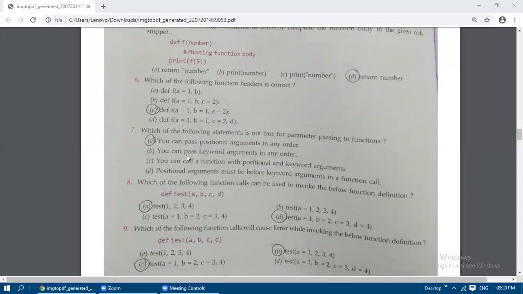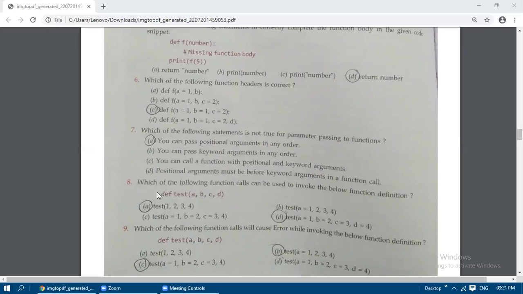Okay, so you can pass keyword arguments in any order. So this is true. And you can call a function with the positional and keyword arguments. Yes, we can use positional arguments and keyword arguments also in a function call. And then positional arguments must be before the keyword arguments in a function call. This is also correct. So before the keyword arguments, we need to mention the positional arguments. According to that last statement, the next two questions are going to be answered.